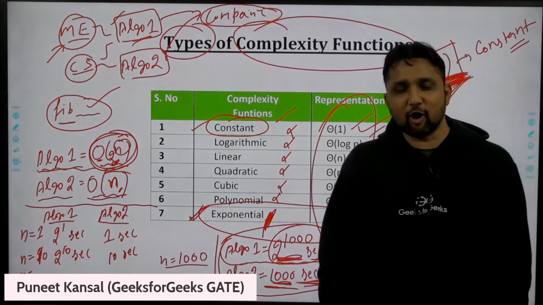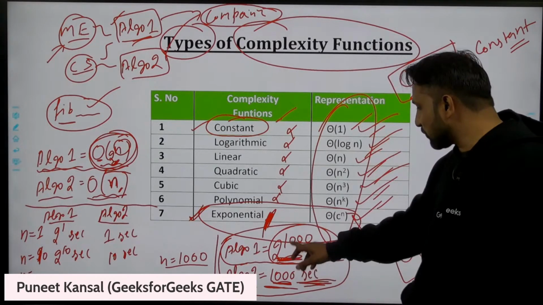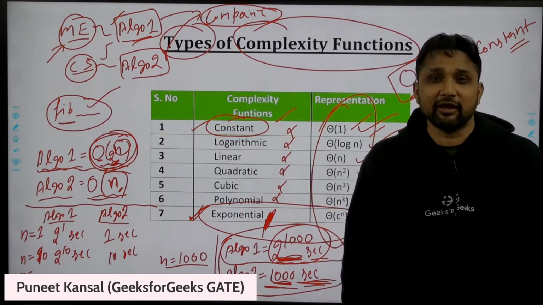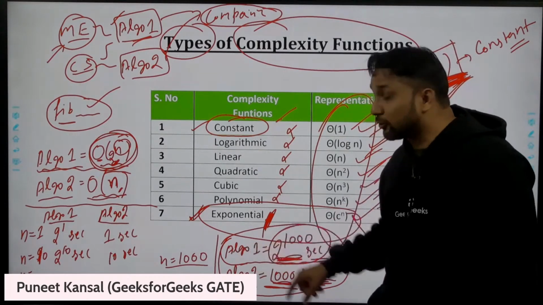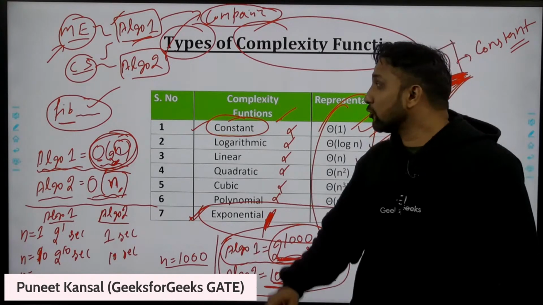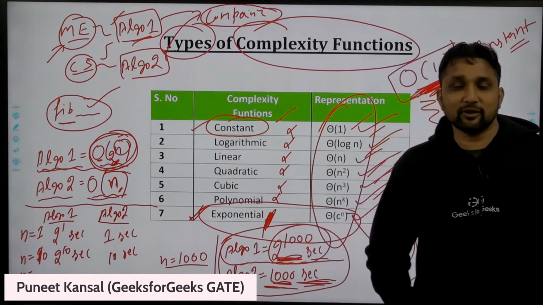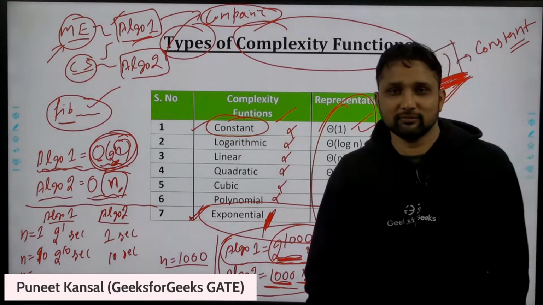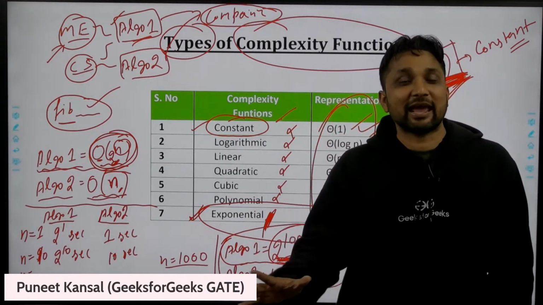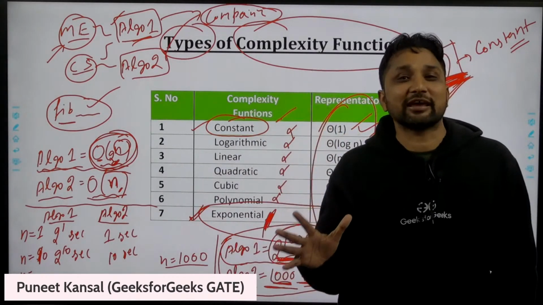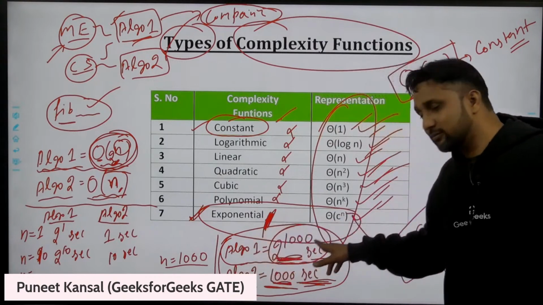So how much time is that? If I say 2 power 1000 seconds, actually 1 hour will pass away and algorithm 1 will not stop. 1 day will pass away, algorithm 1 will not stop. 1 week will pass away, algorithm 1 will not stop. 1 month will pass away, 1 year will pass away, and algorithm 1 will not stop.